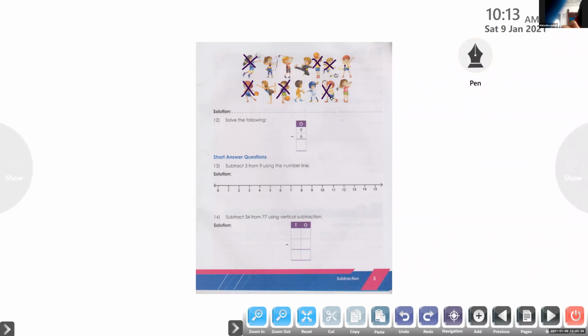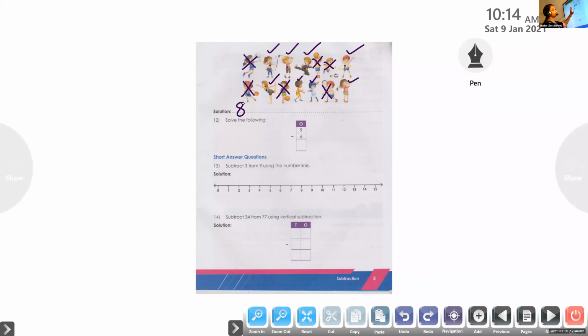So how many are remaining without ball? Let us count. 1, 2, 3, 4, 5, 6, 7, 8. How many kids are there without ball? 8. Now all of you please listen here.